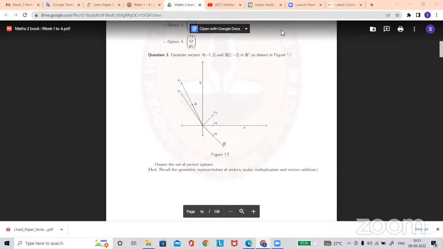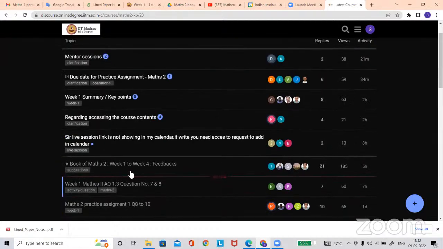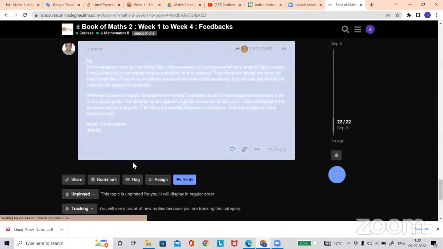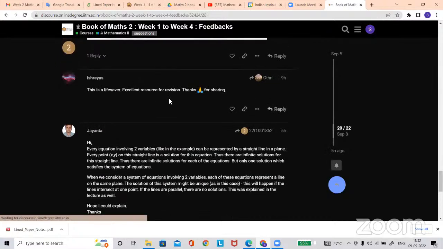If it contains an error, please give feedback on the discourse, in the Maths 2 book feedback section. Post there. The errors will be typos only, not conceptual. They may be English errors, or some terms written with typos.